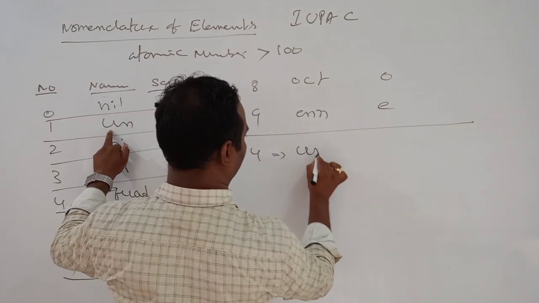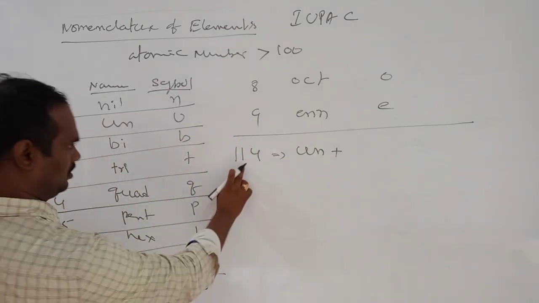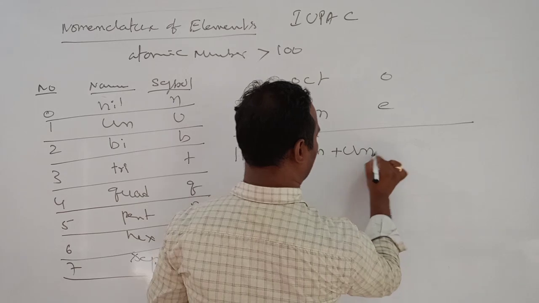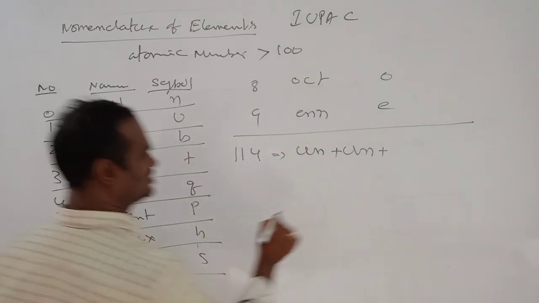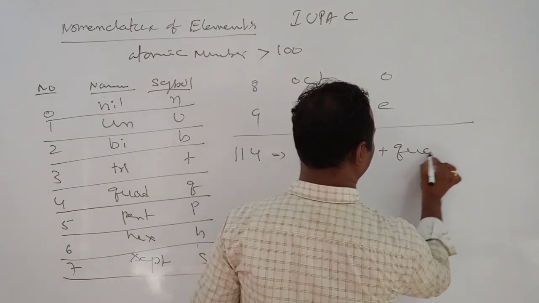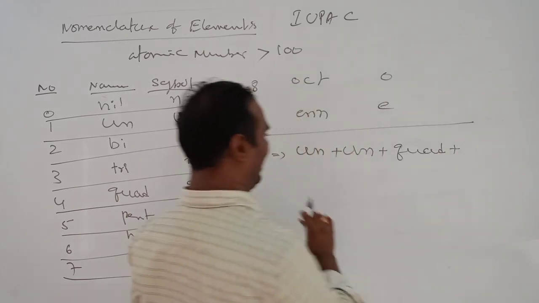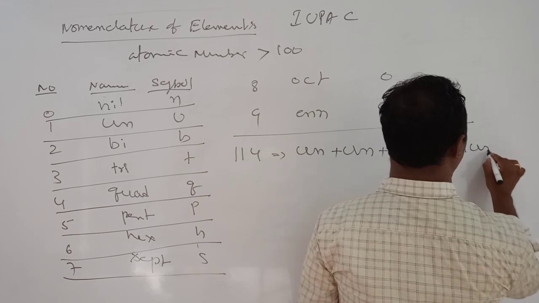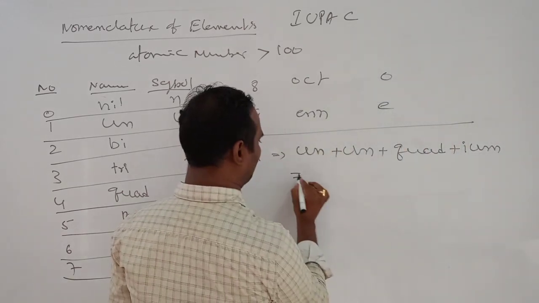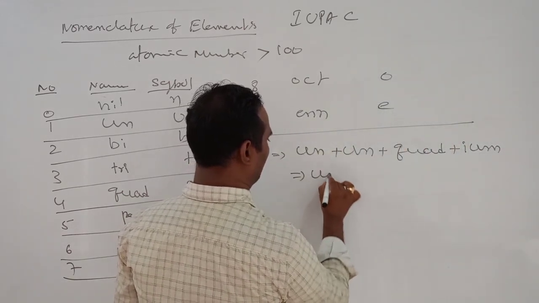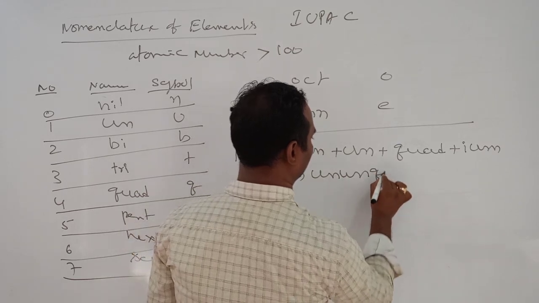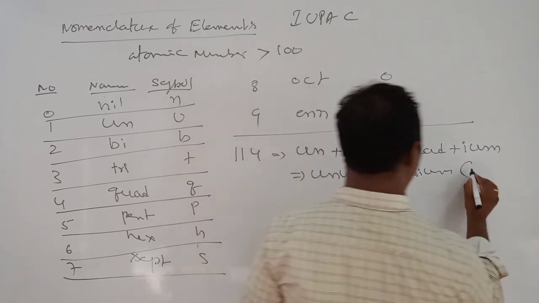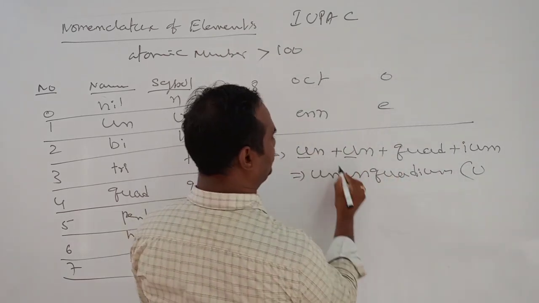Un, plus, again 1 is there, so again you write un, plus 4 means quad. Un plus un plus quad. Last you should add ium. Therefore, the name of this element is ununquadium. Simply, if you want to write the symbol, the first letters: Uuq.